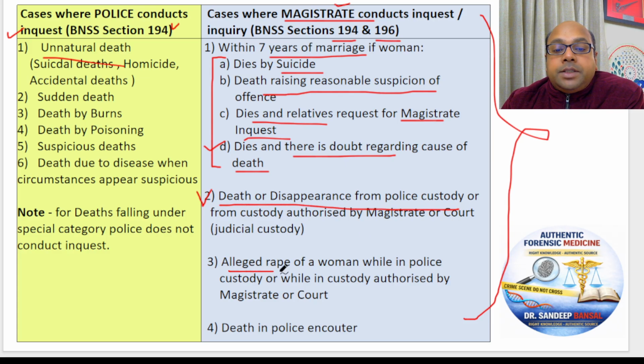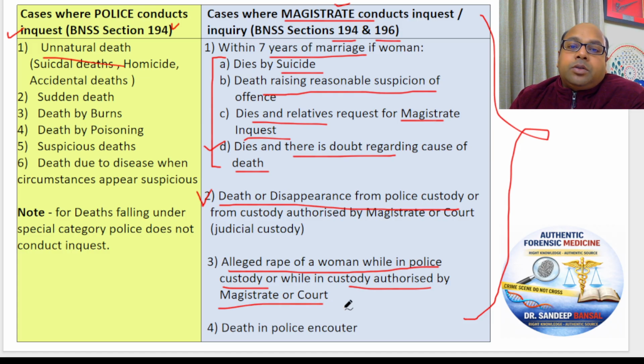Alleged rape of a woman in police custody, or custody authorized by the courts. Sometimes judicial magistrates or the courts give a person into police custody. They think that person should be in police custody to help in the investigation or should be questioned. Sometimes the custody is authorized by the courts. If there is a police custody or court custody, and the person dies, disappears, or a lady alleges that she has been raped, it will be a magistrate inquest. Any death occurring in a police encounter is also a magistrate inquest.